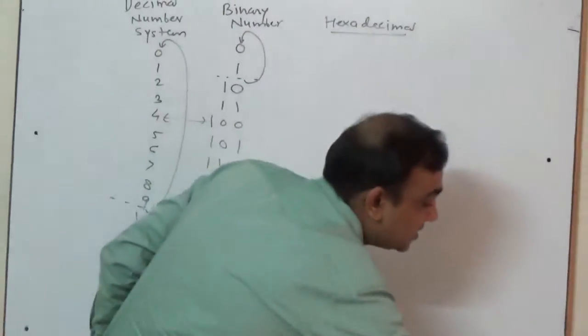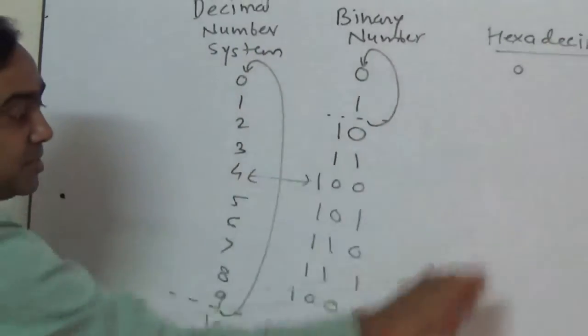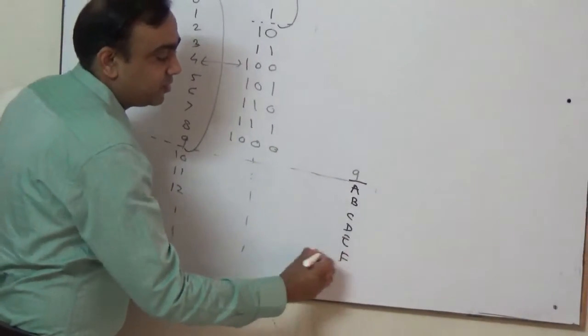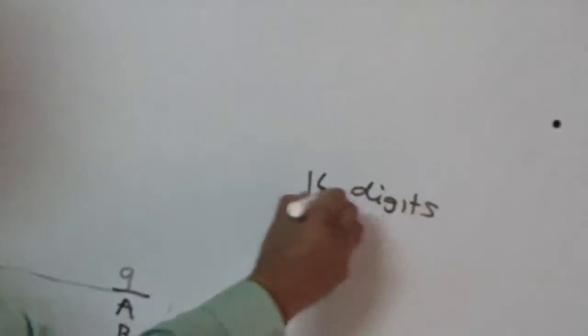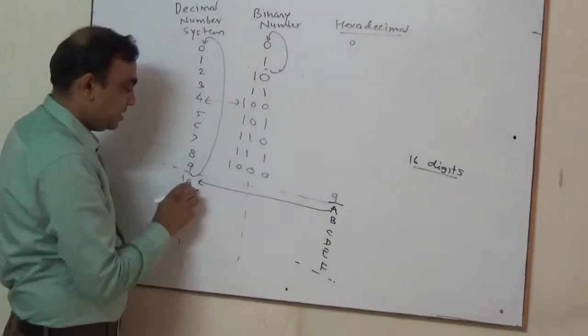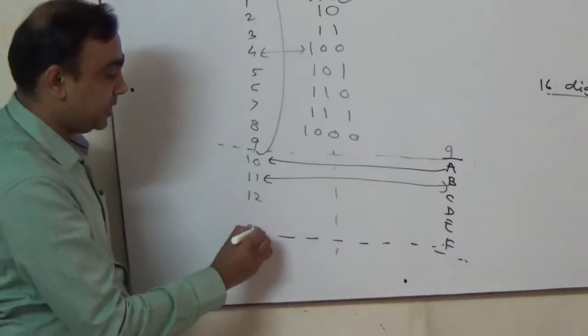Now what is the rule? For hexa, digits go from 0 to 9. Actually, these 0 to 9 are just copy-pasted from the decimal number system. But this is not the last digit. Hexa has digits A, B, C, D, E and F as well. So total 0 to F, which is 16 digits. See, this definition is in decimal. You can compare: this A is our 10, B is 11, and likewise F will be 15.